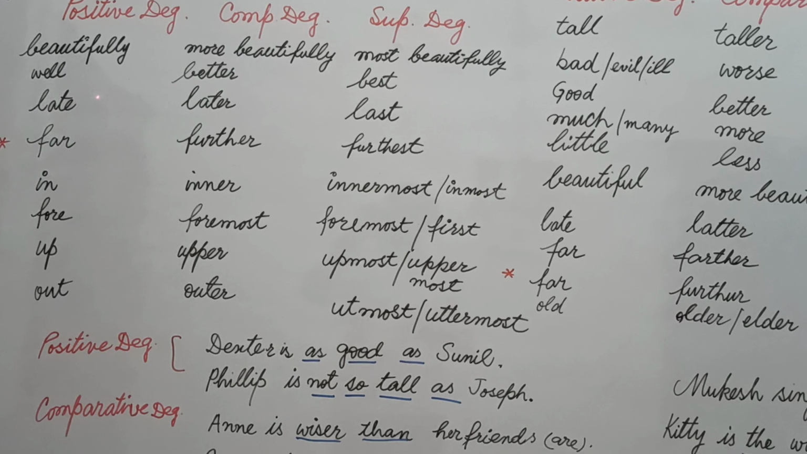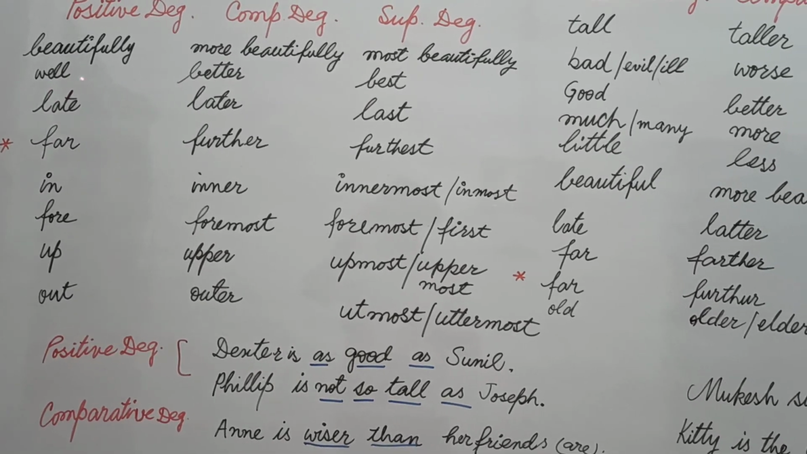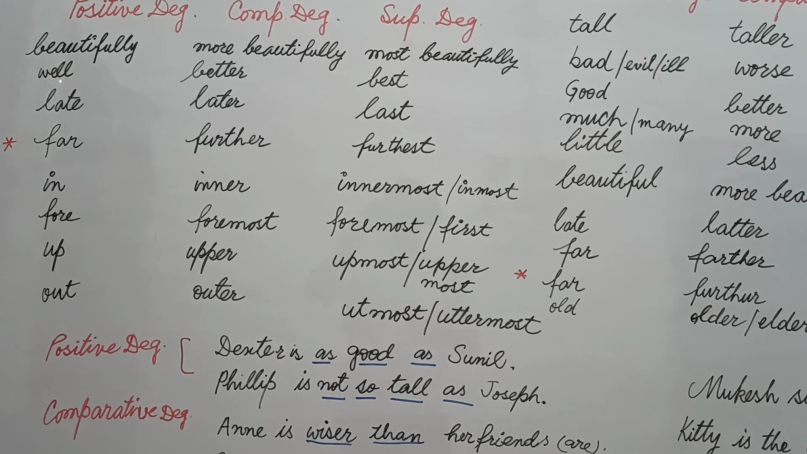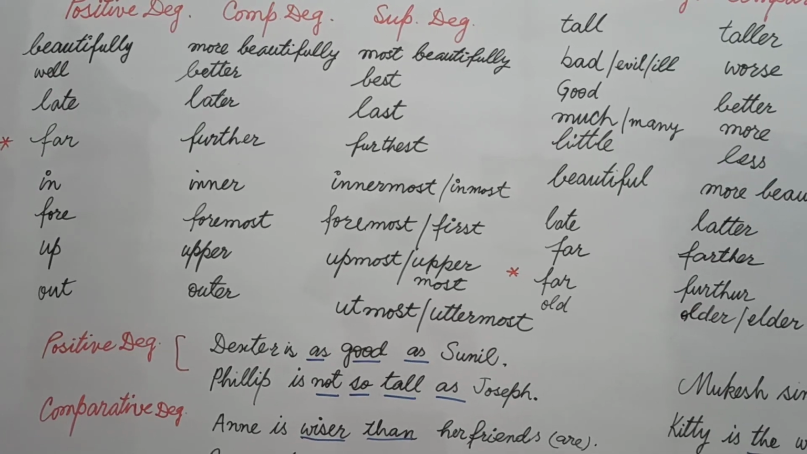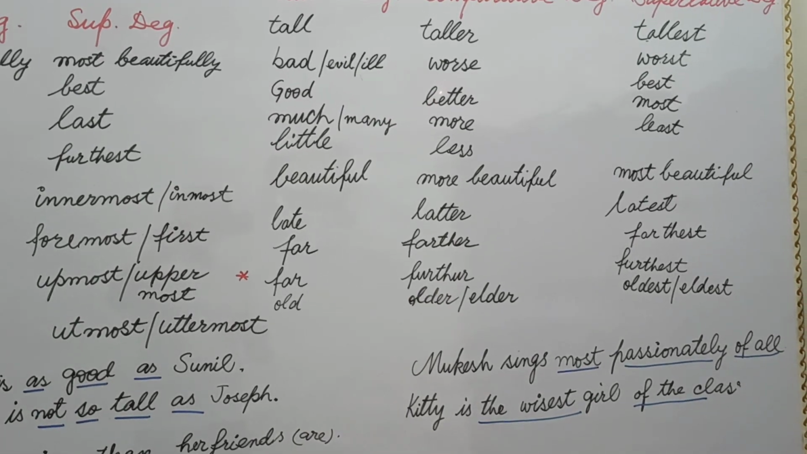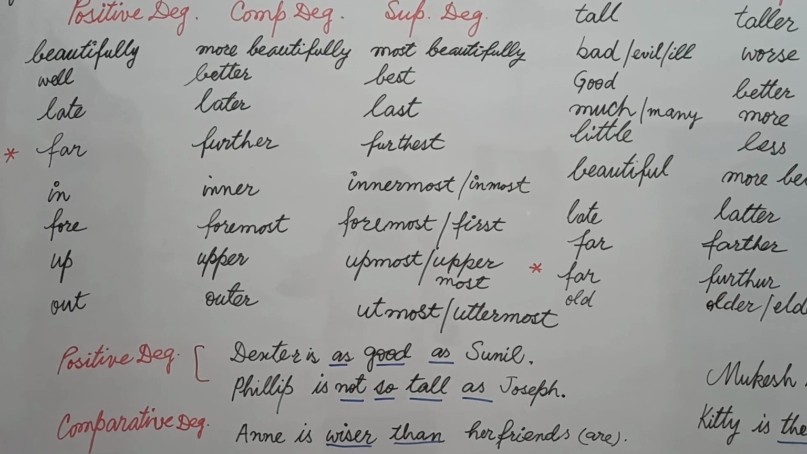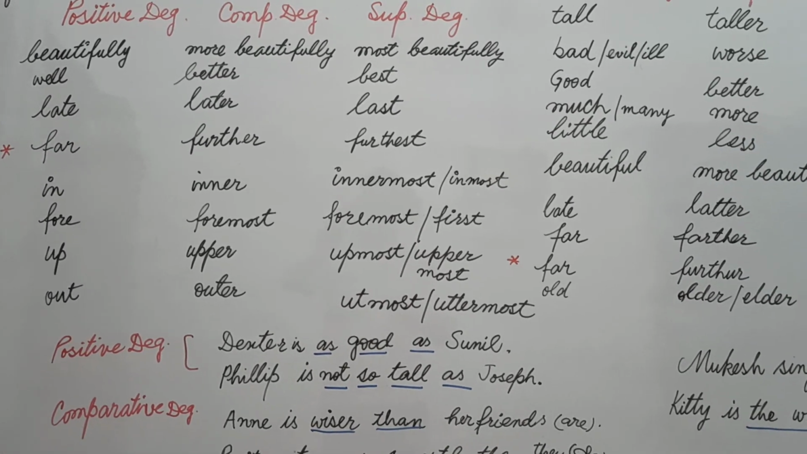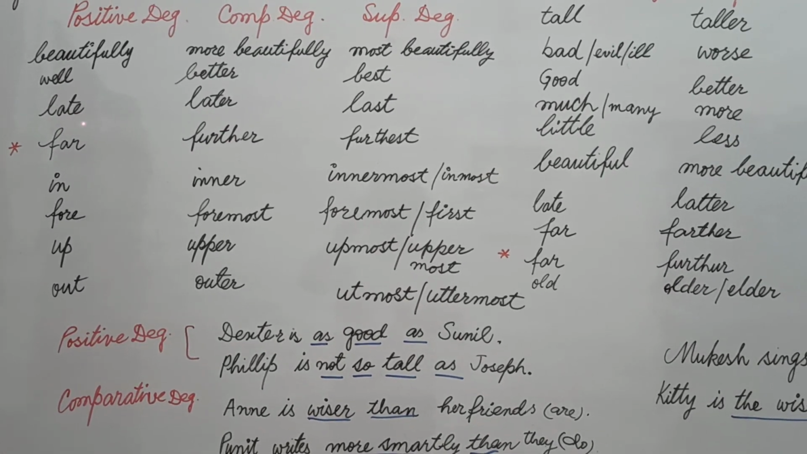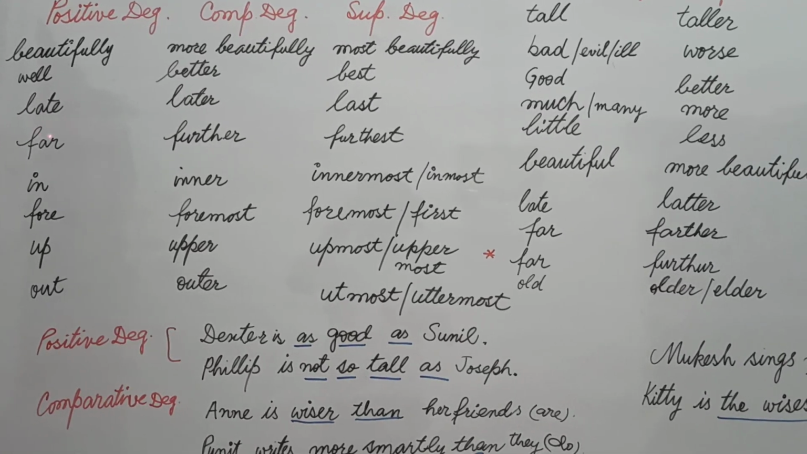Then students, when you talk about a verb, an adverb or an adjective, you use well in the positive degree, but the degrees of well and good, students, have the same comparative and superlative forms. That's why there is no difference. Now students, let's come to late. Late is used as an adjective and as an adverb too.